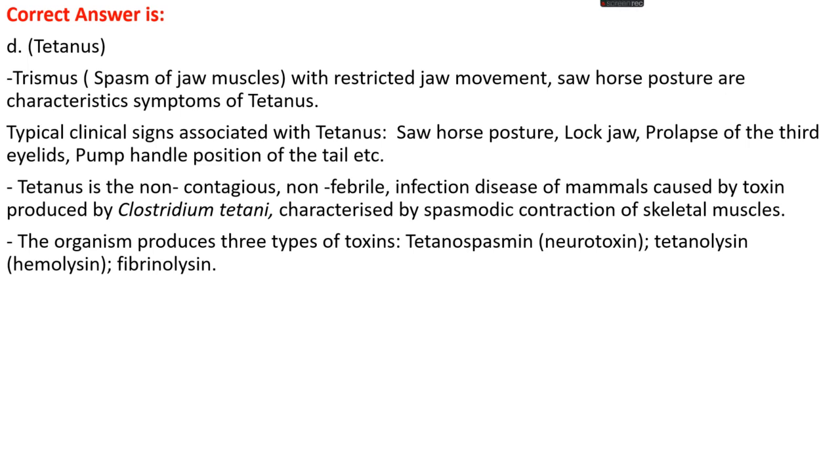The typical clinical signs associated with tetanus are sawhorse posture, lockjaw condition, prolapse of the third eyelid, and pump handle position of the tail, etc. Tetanus is a non-contagious, non-febrile infectious disease of mammals, mainly caused by the toxin produced by Clostridium tetani. It is characterized by spasmodic contraction of the skeletal muscles. Clostridium tetani produces three types of toxin: tetanospasmin, which is a neurotoxin, tetanolysin, which is a hemolysin which can damage blood tissues, and fibrinolysin.